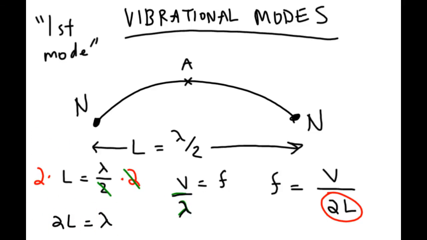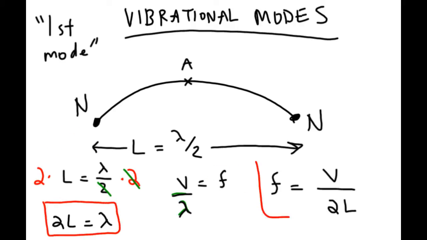Let me get these out of the way. Move these over. So there are some important equations here. This is the first important equation. Here's the second important equation. This is the first mode. Time for the second mode.